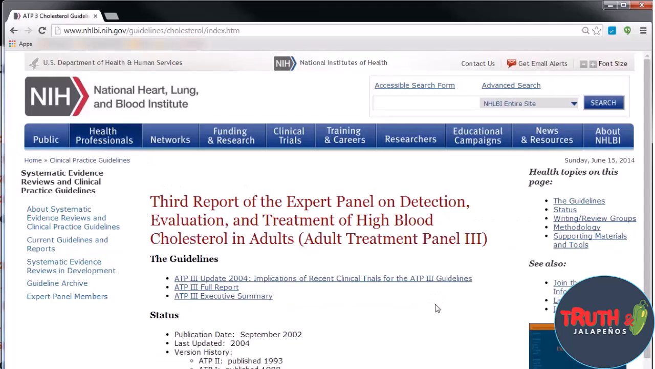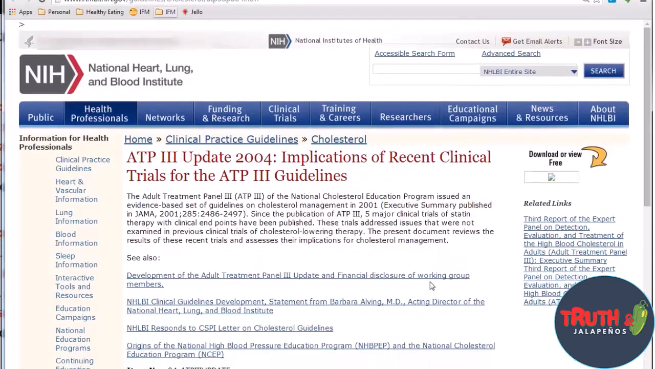The document is called the Third Report of the Expert Panel on Detection, Evaluation, and Treatment of High Blood Cholesterol in Adults, also known as Adult Treatment Panel 3. This is the third time they've done this. The couple of links down below are the document itself. So let's take a look at the actual document with the recommendations.